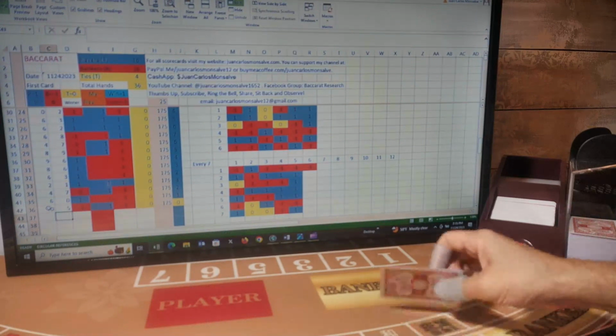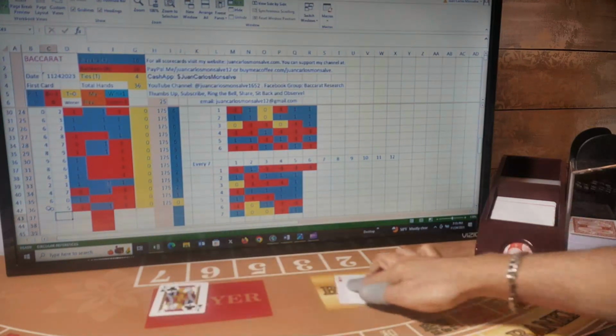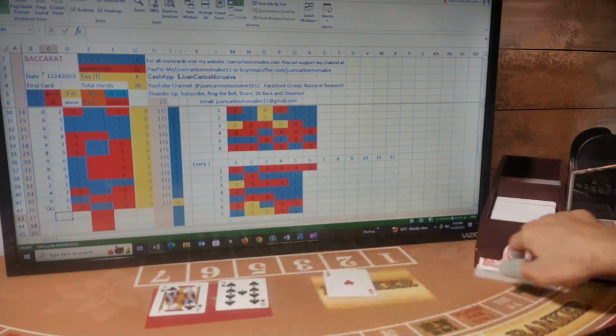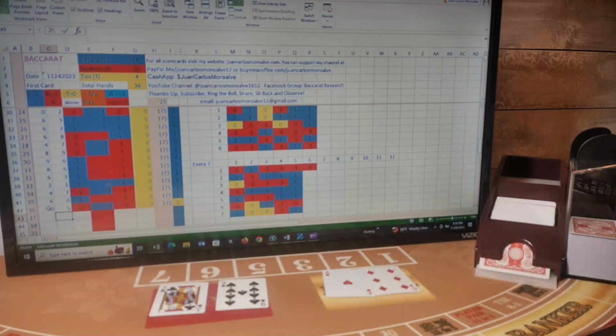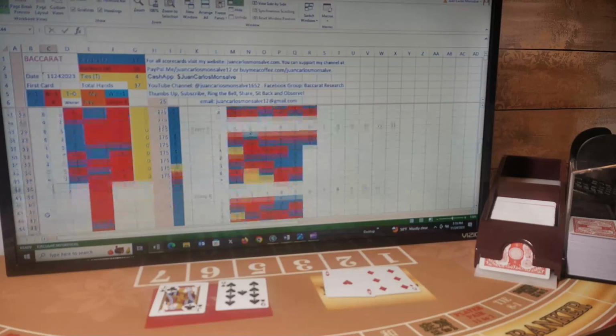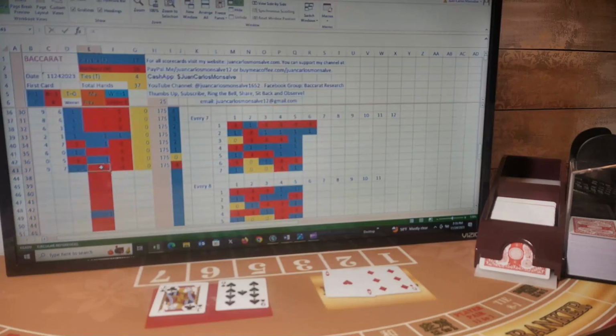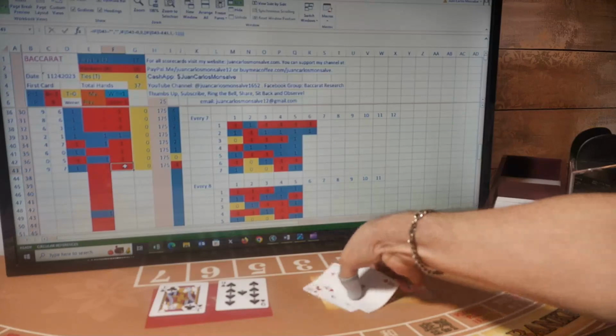My next hand, first card for player, banker, player, banker. Now player has a natural 9 and banker has a 7. And that was a player hand. I was betting banker, so I lost this hand.